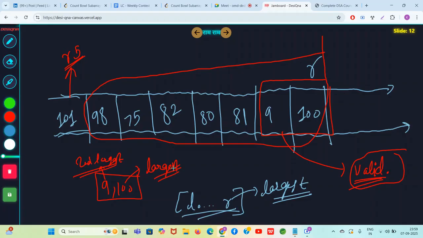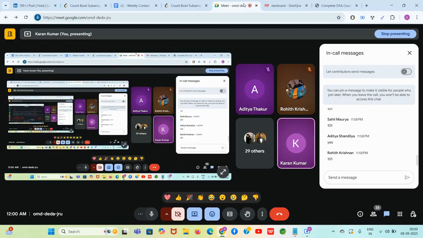This is the largest element, this is the second largest element. Now think intuitively. If you add a third number here, what can be the third number such that this subarray of size 3 also becomes valid? What does that third number need to be? If 9, 100 is valid, it means 100 is the largest number which is fixed. 9 is the second largest number.